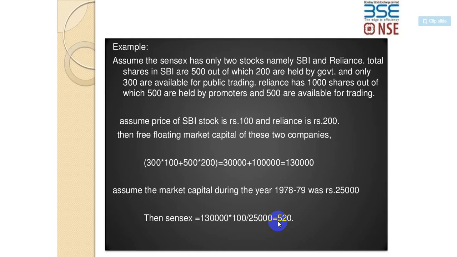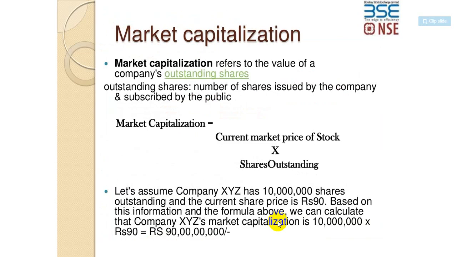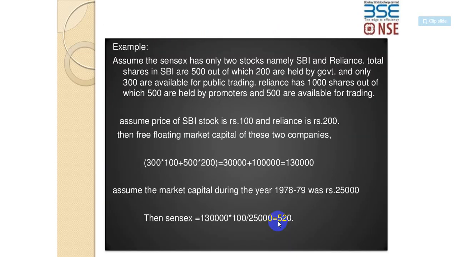Assume that the market capital during this period is 25,000. This is how you calculate market capital: the current market price of a stock into shares outstanding. So let's say 25,000. So 1,30,000 into 100 divided by 25,000. So the Sensex amount is 520. So this is how you calculate the Sensex. I hope it is clear.